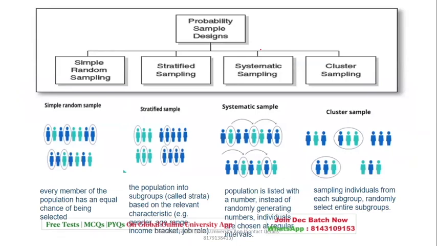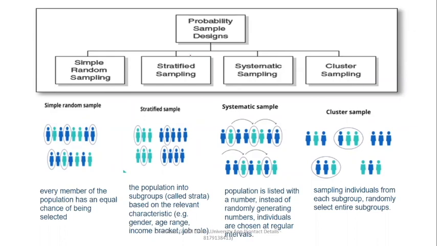Probability and non-probability sample designs, that is sampling types, that is probability and non-probability. So first is simple random. Every member from this group has an equal chance of being selected. So what are the chances? Every member has an equal chance, okay.